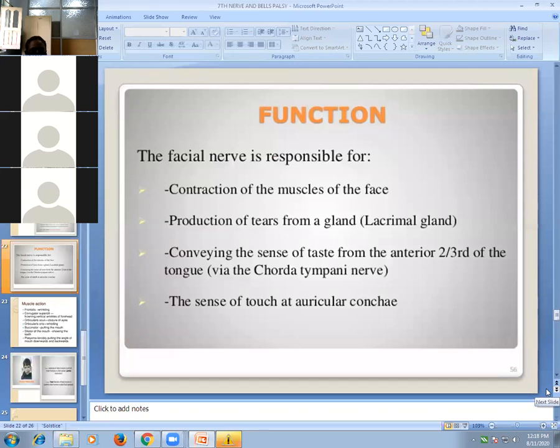So ultimately, the facial nerve is responsible for contraction of the muscles of facial expression. Then secretomotor fibers to the glands: submandibular, sublingual, lacrimal, and mucous glands. Then taste sensation from the tongue, and general sensory to part of the ear. So that is the supply and function of the facial nerve.